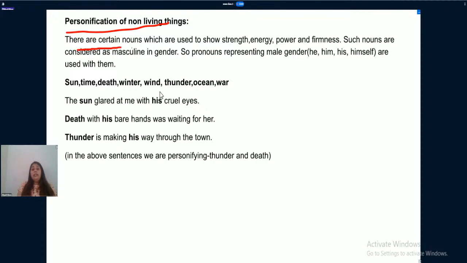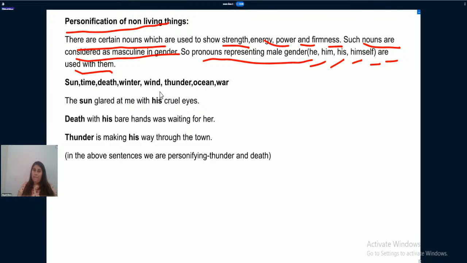There are certain nouns which are used to show strength, energy, power, and firmness. Such nouns are considered masculine in gender. So pronouns representing male gender, he, him, his, himself, are used with them.